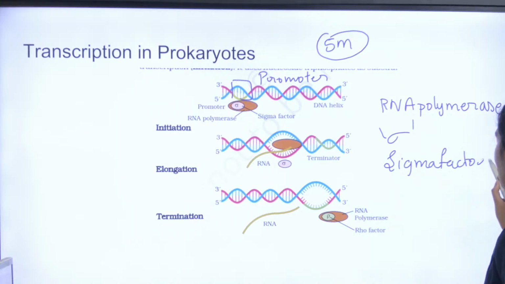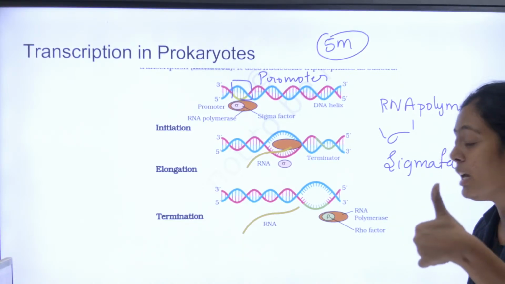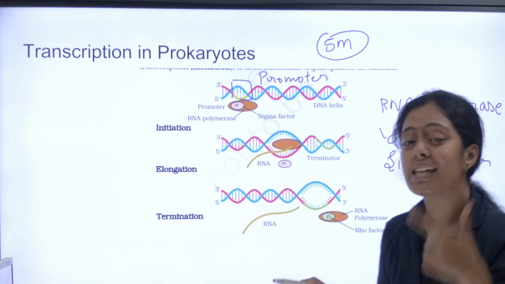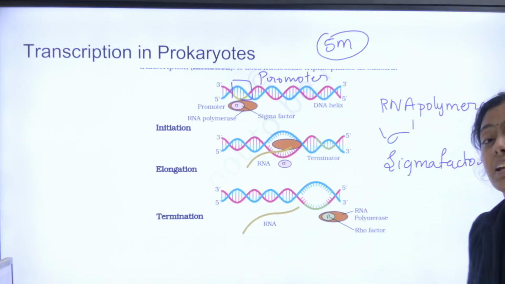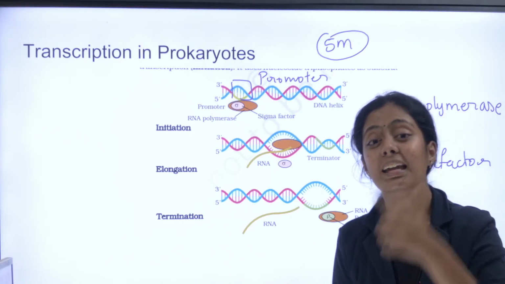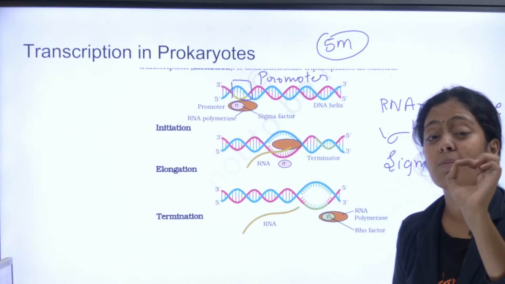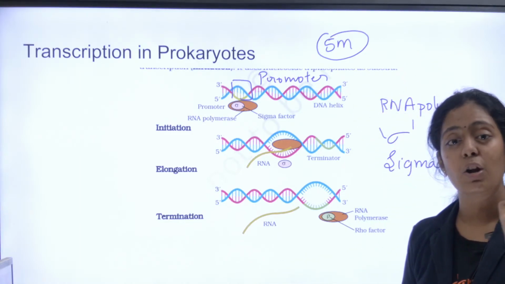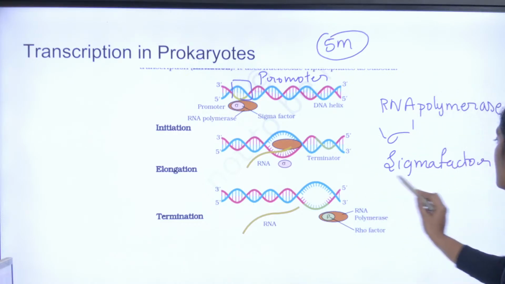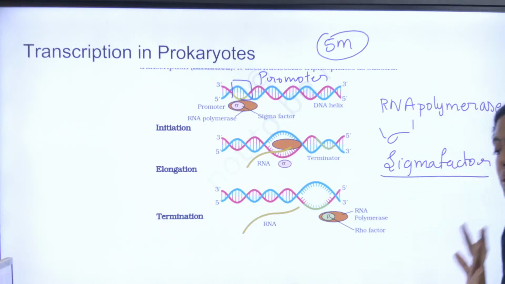The first hero is RNA polymerase, the second hero is sigma factor. We call this sigma factor the initiation factor. This sigma factor helps in recognition of the promoter.